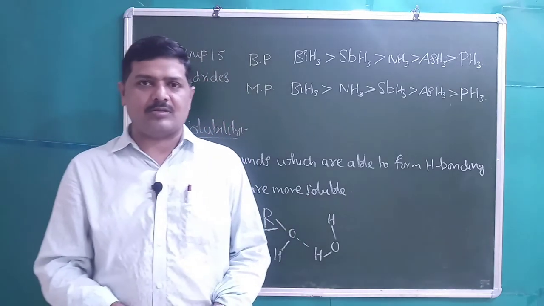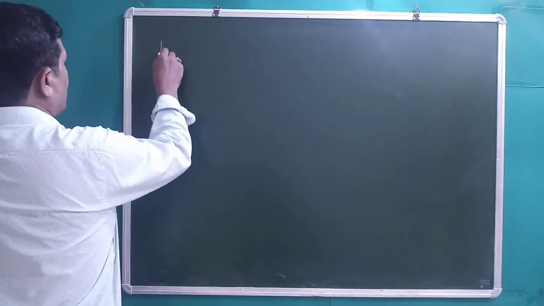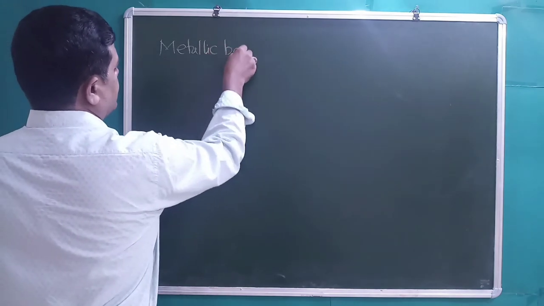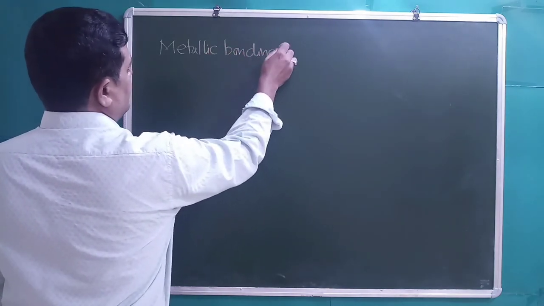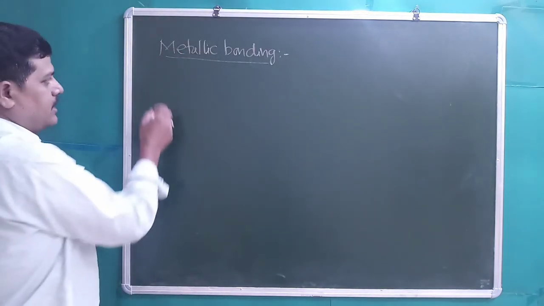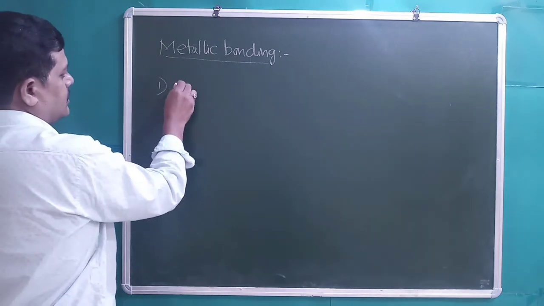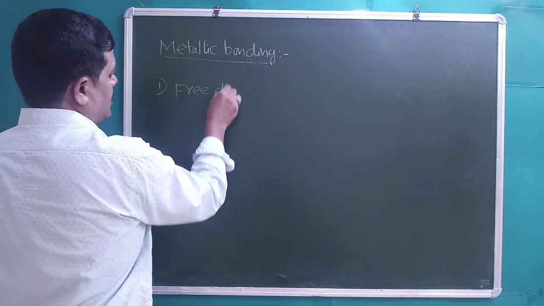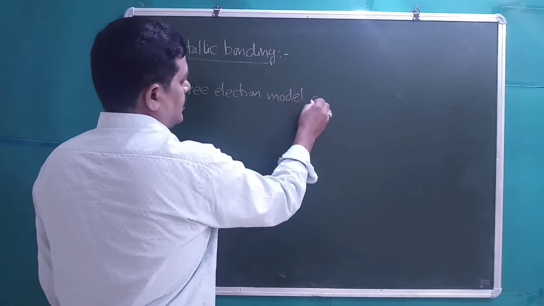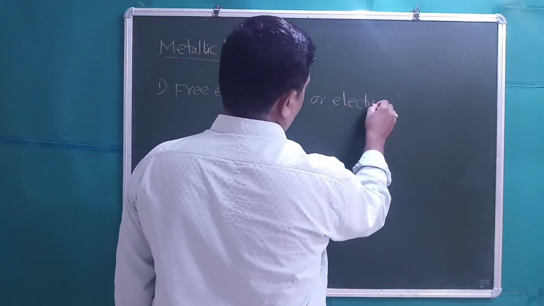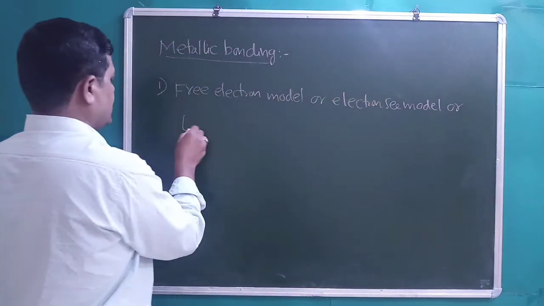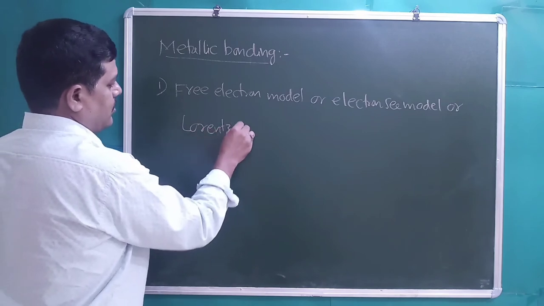Next, let us discuss metallic bonding now. Metallic bonding is explained with the help of two models. One is the free electron model, or electron sea model, also known as the Lorentz model.